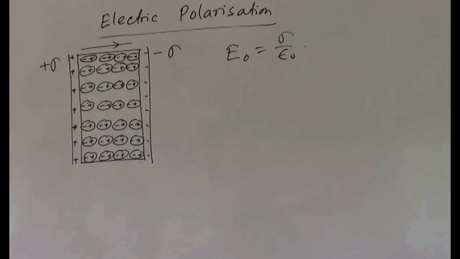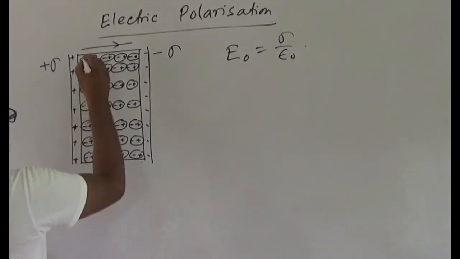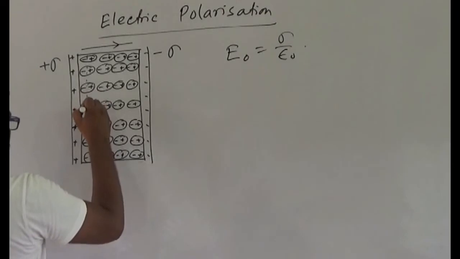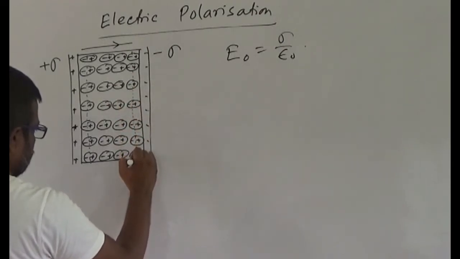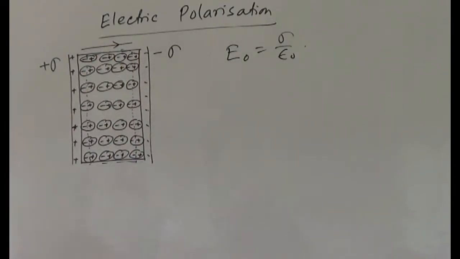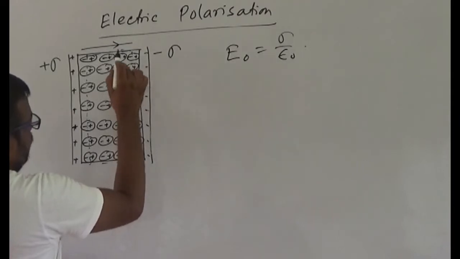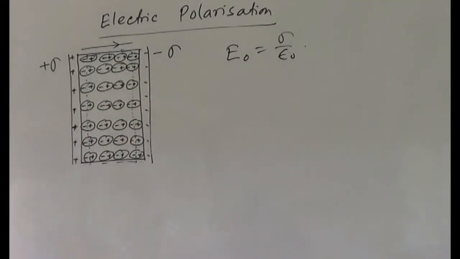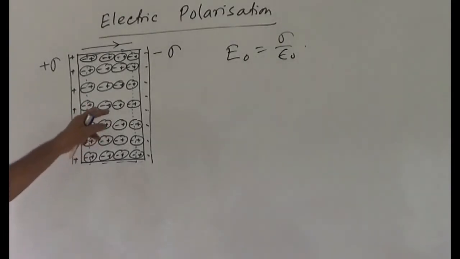Now see here, if we make a dotted line, then inside this dotted line this plus and minus charge cancel each other, this plus and minus cancel each other, this plus and minus charges cancel each other.